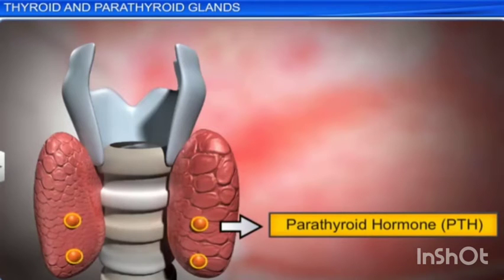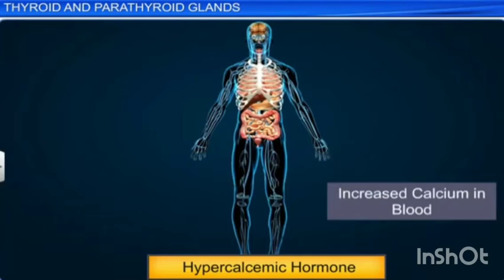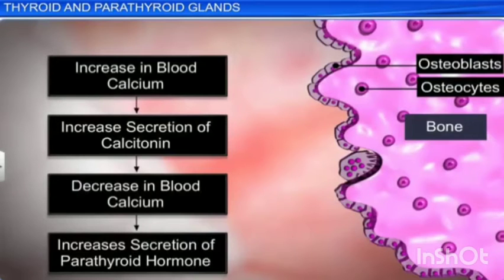The chief cell secretes parathyroid hormone and the functions of oxyphil cells are not known. So parathyroid hormone or parathormone is a hypercalcemic hormone. That means it increases the calcium level in the blood. It is a peptide hormone involved in controlling the calcium and phosphate homeostasis. The secretion of this PTH is controlled by calcium level in the blood.